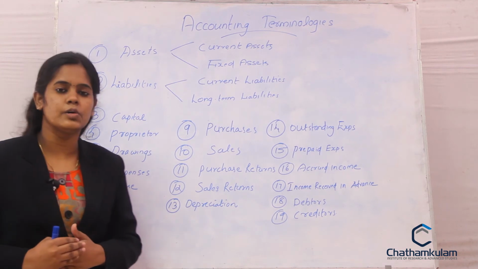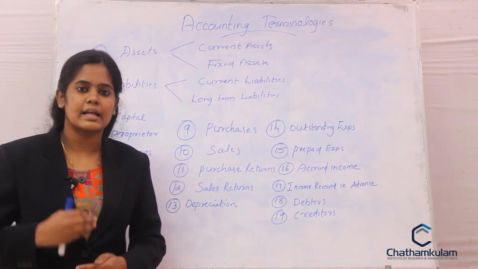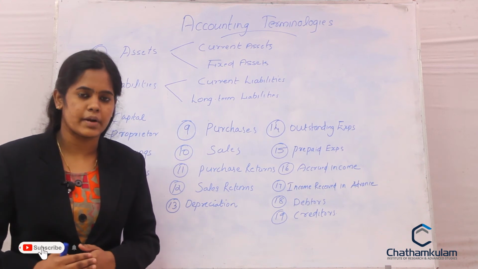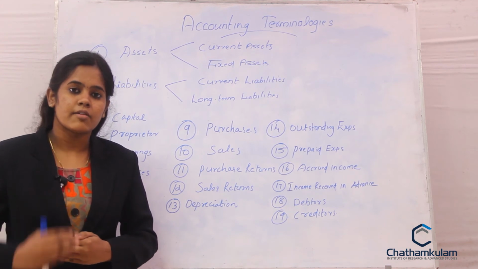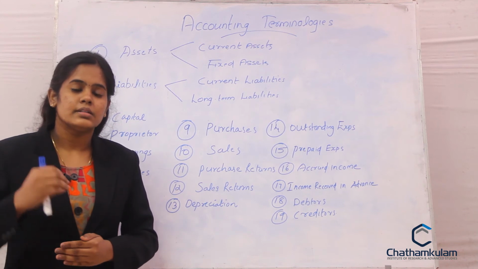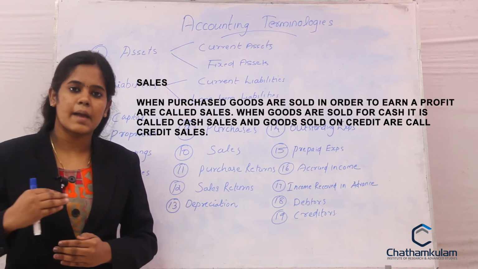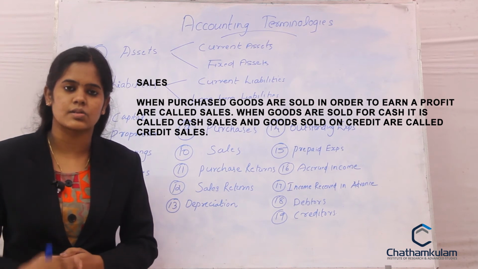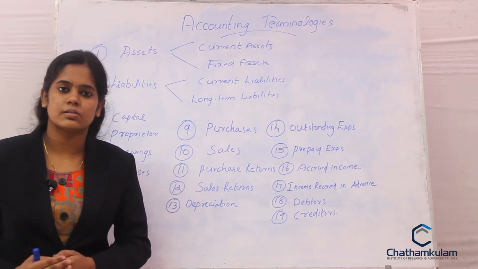The next one, goods. Goods are the product that the organization dealt with. So the buying and selling of goods. So goods is the product in which the business operates. The next one, purchases. The term purchases is used when we are buying the goods from suppliers. So this is the term used for the goods bought from the suppliers. Next one, sales. It is the amount of goods and services sold to the customers by the organization. So sales refers to the goods and services sold by the organization to the customers.